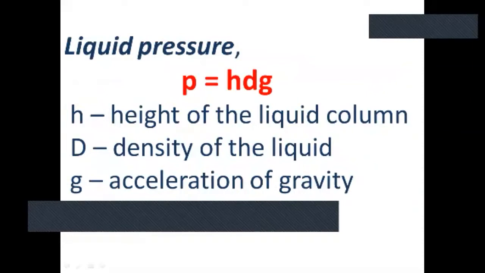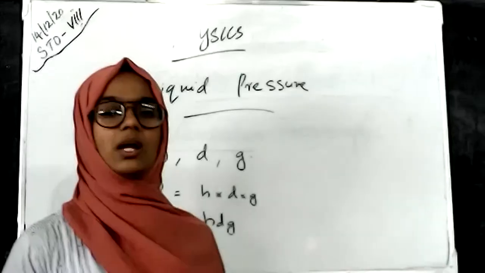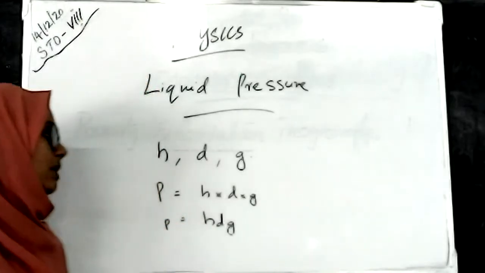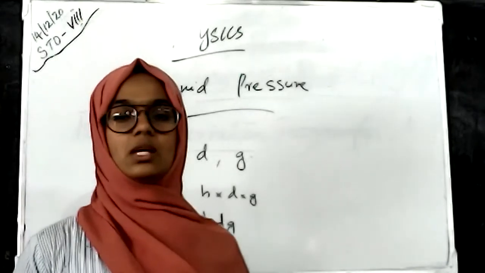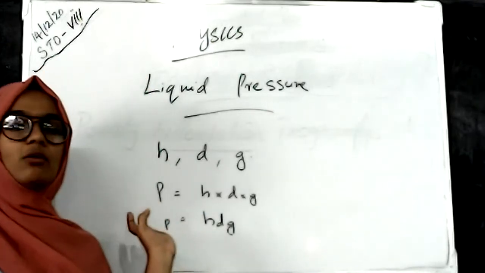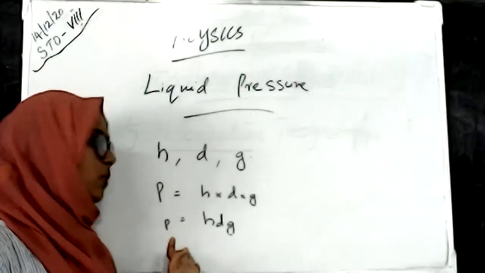Liquid pressure P is equal to hdg. h is the height of the liquid column, d is the density of the liquid, and g is the acceleration of gravity. So we are discussing the relation between liquid pressure and the height of the column, the density of the liquid, and gravitational force, which is hdg. So we have to find the liquid pressure using this equation.